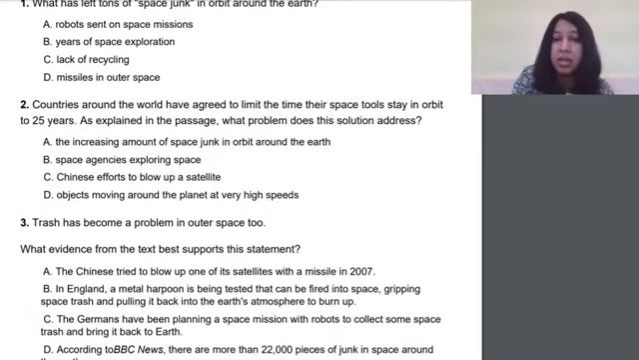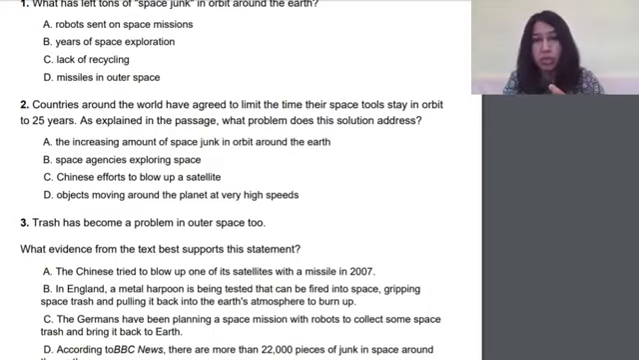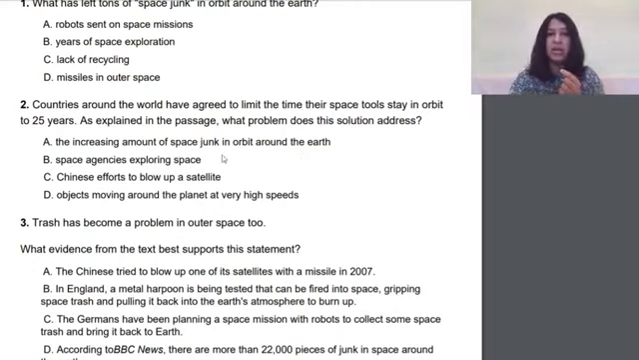Countries around the world have agreed to limit the time the space tools stay in orbit to 25 years. As explained in the passage, what problem does this solution address? So we are looking at A, B, C: the increasing amount of space junk in orbit around the Earth; space agencies exploring space. So space agencies exploring space doesn't seem to be a problem. Chinese efforts to blow up a satellite; objects moving around the planet at very high speeds.